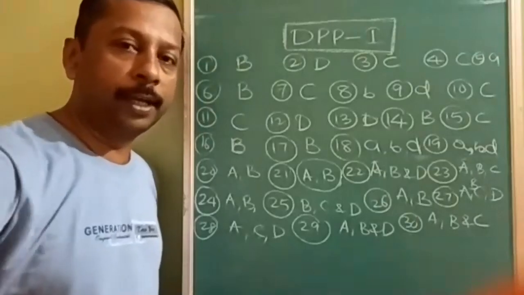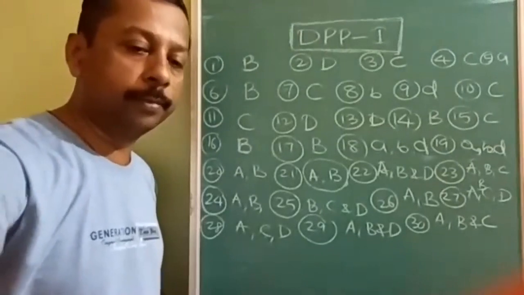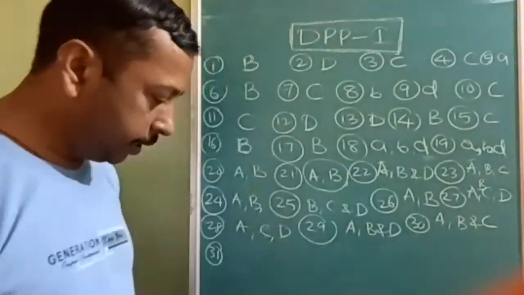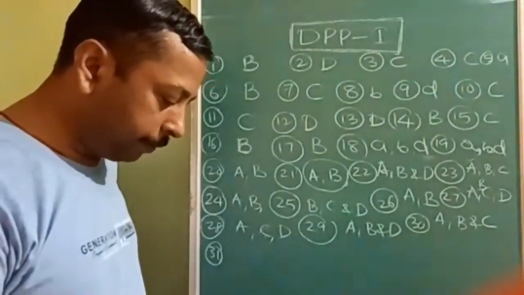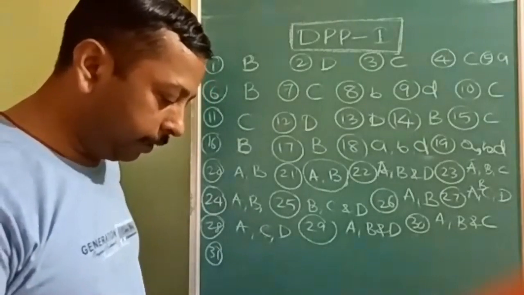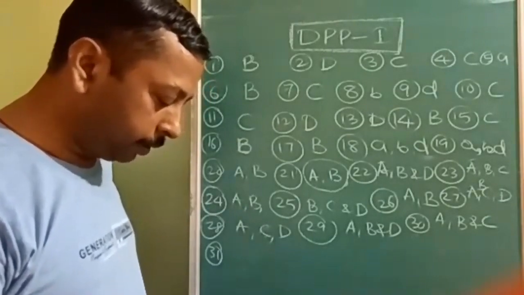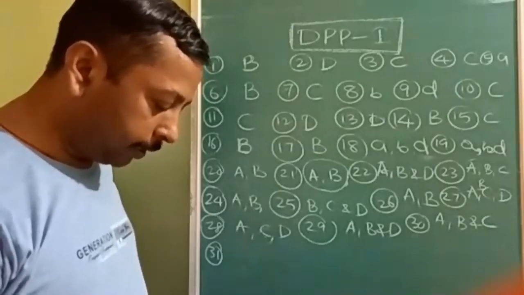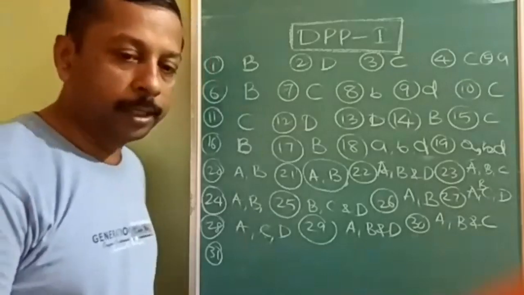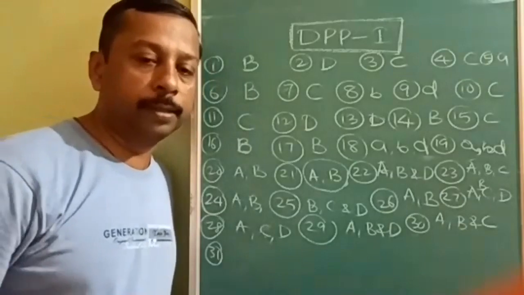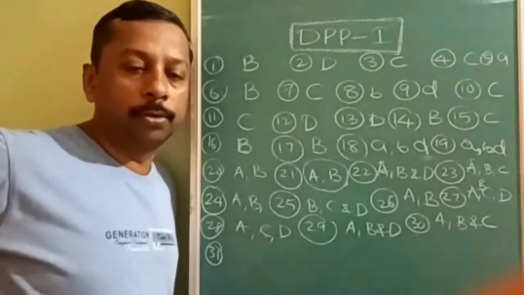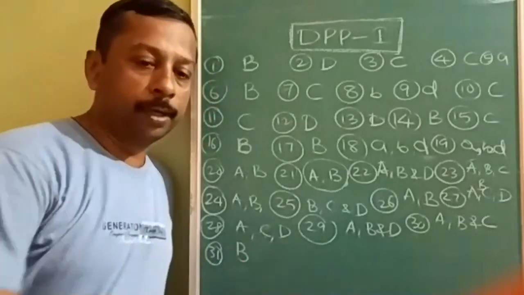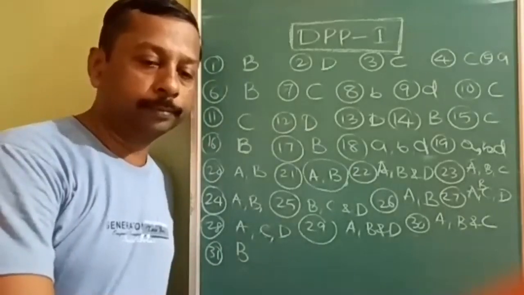Now we have reached the final question, 31 question. The migration of colloidal particle under influence of electrical field is known as electroosmosis, electrophoresis, electrodialysis, and none. Okay, here semi-permeable membrane is not mentioned, therefore we cannot say it as electroosmosis. So answer will be only one. What is that answer? B. Only B. Okay, 31B.